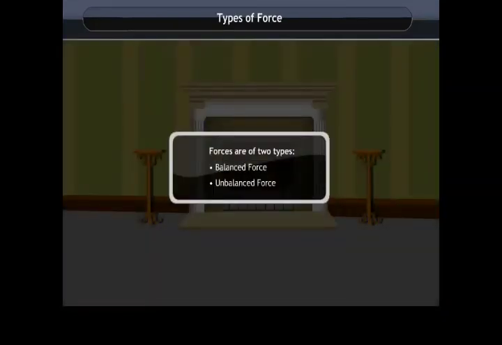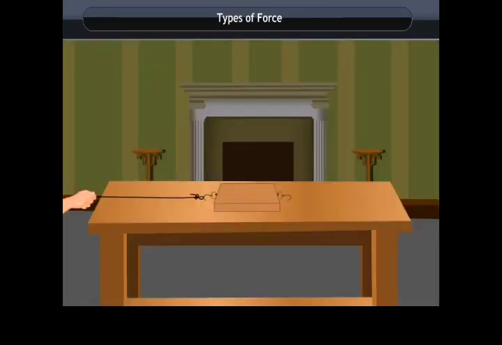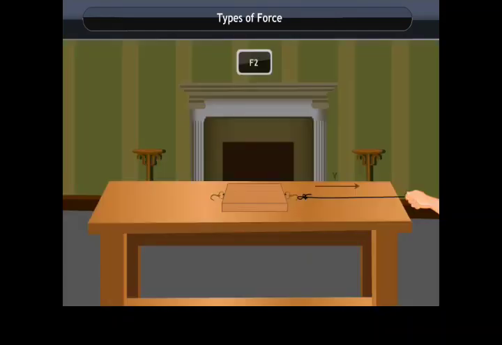Types of force. Forces are of two types: balanced force and unbalanced force. Let us understand it with the help of an activity. Take a wooden block on a horizontal table. If we apply a force by pulling the string X, the block begins to move to the right. Similarly, if we pull the string Y, the block moves to the left.